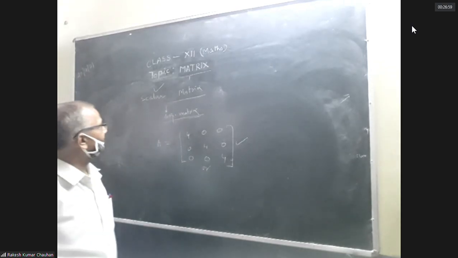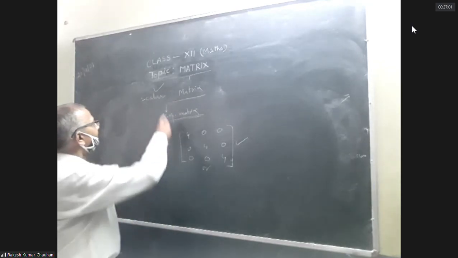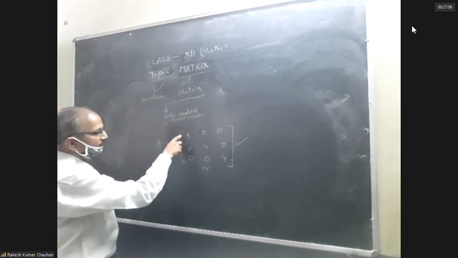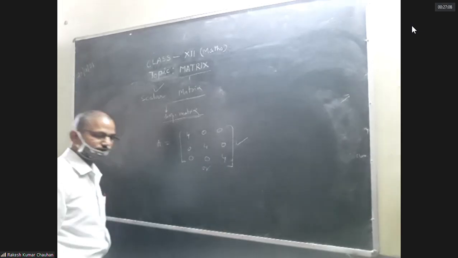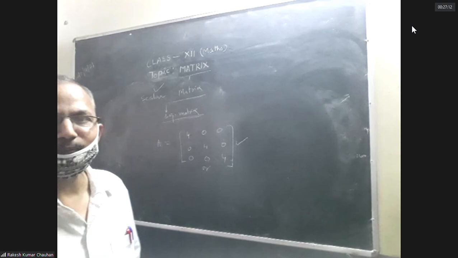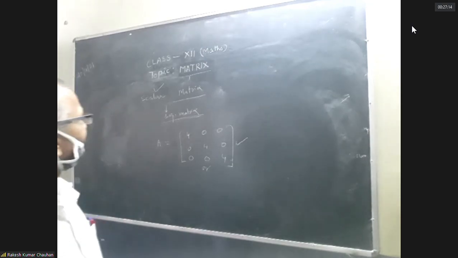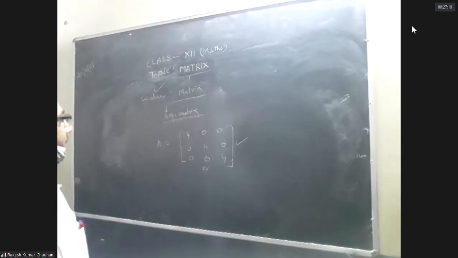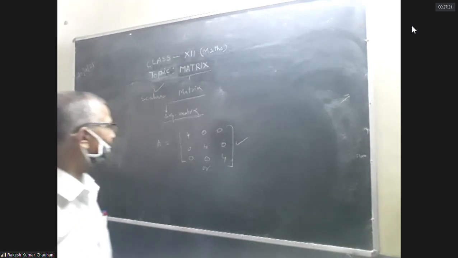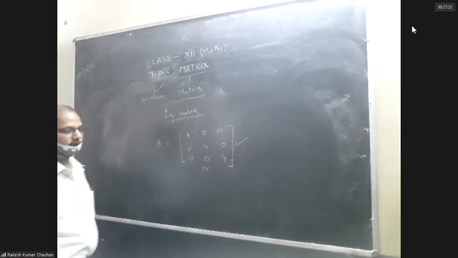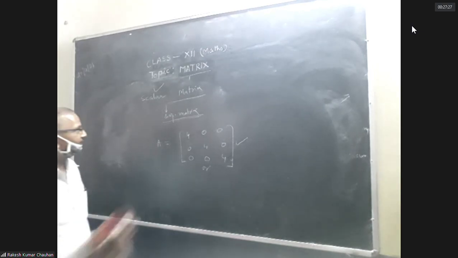So remember, a scalar matrix is that matrix which is square and has the same diagonal elements. If the diagonal elements are the same then the matrix is known as scalar. If diagonal elements are different then the matrix will be diagonal, and the remaining elements are zero. Next, identity matrix.